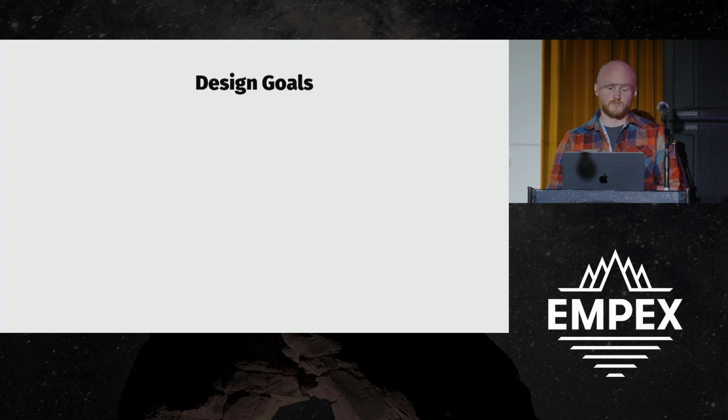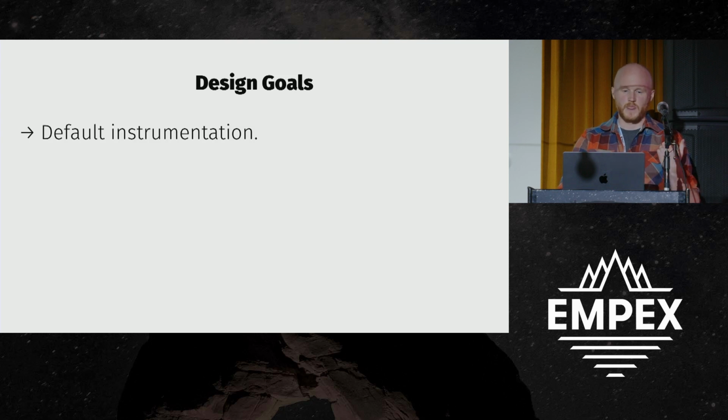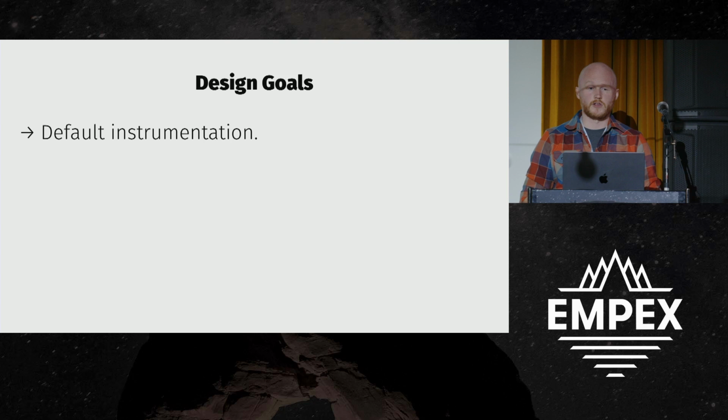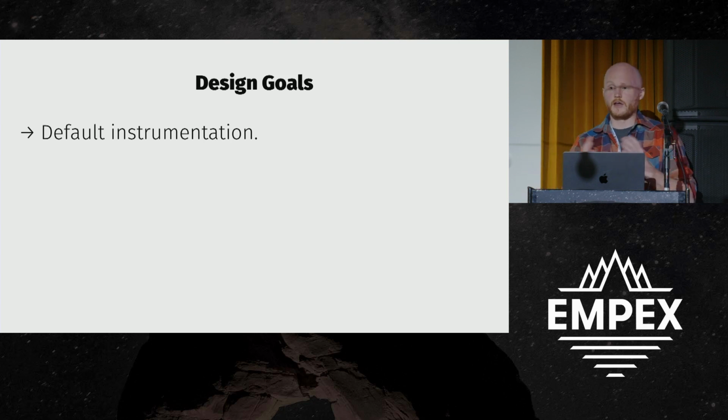We knew this going into it, and so we set out to build an instrumentation system that would help us avoid or detect that misfortune. Some design goals we had: we wanted default instrumentation. So if any given feature developer or product developer did nothing, they would get some level of instrumentation. They would be able to detect if their code was working roughly how they would expect. We wanted them to fall into that pit of success.